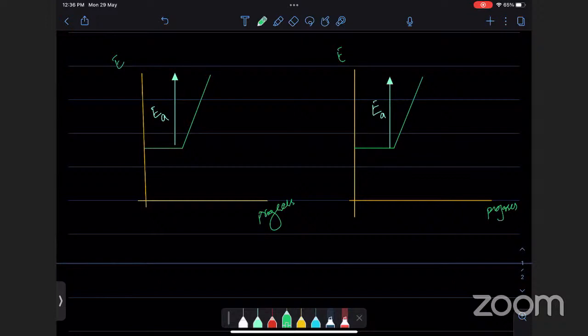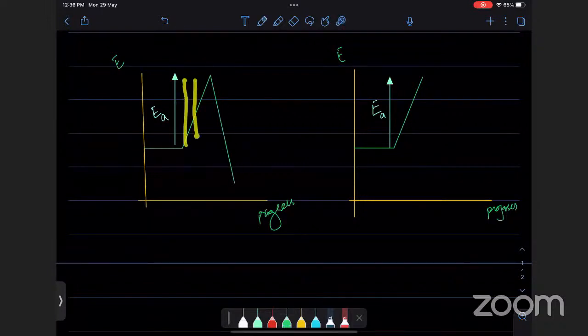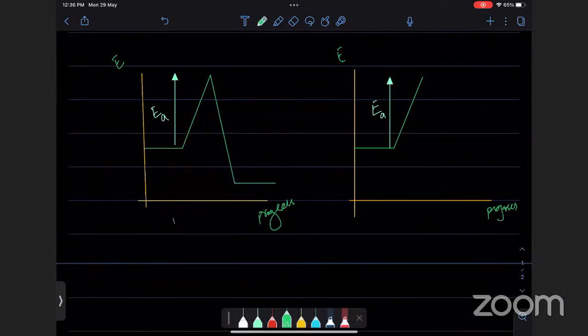How much energy it releases tells us whether it is exo or endo. If a reaction releases more energy than it absorbed, meaning it went much lower than what it absorbed, it absorbed this much but came down even further, then it has released more energy than it absorbed. We will call it an exothermic reaction. In the exam, you can write that energy absorbed in bond breaking, which is this energy, is less than energy released in bond making, which is this energy.